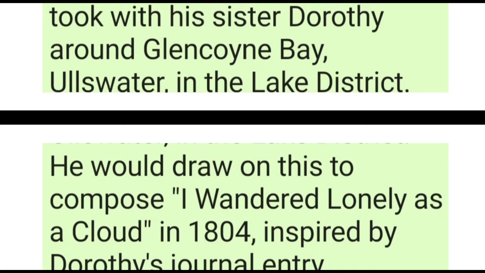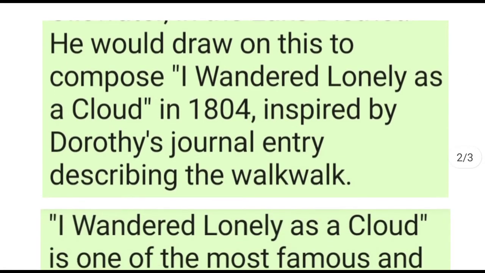He would draw on this to compose I Wandered Lonely as a Cloud. Now, that is the first line of this poem, and initially, this poem was known by the first line itself. Later on, it was renamed Daffodils. Now, this poem was composed in 1804, inspired by Dorothy's journal entry describing the walk.